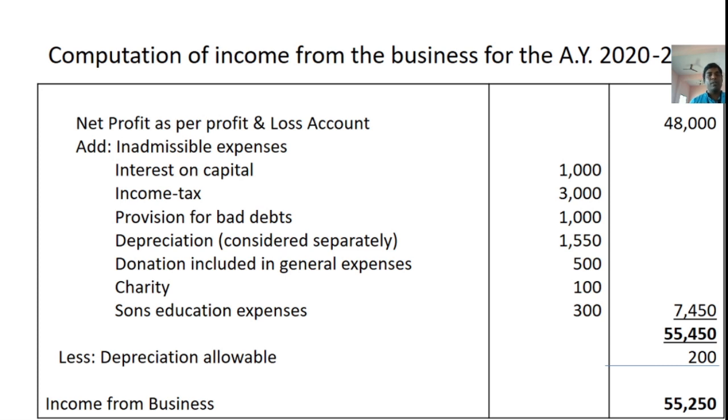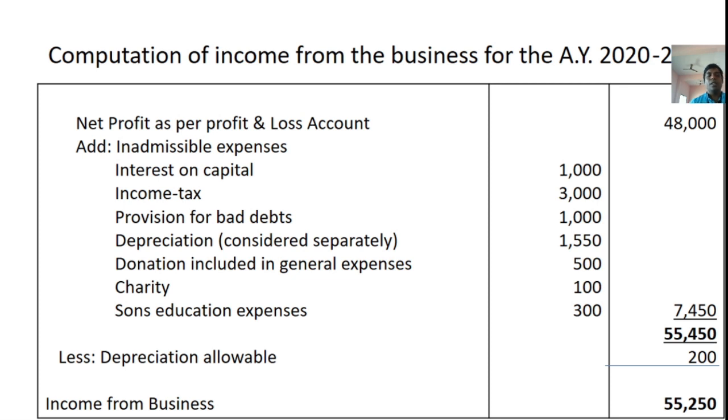Okay. After following these steps, we first take net profit as per the profit and loss account, 48,000. Then we add inadmissible or disallowable expenses like interest on capital 1,000, personal expenditure; income tax 3,000, personal expenditure; provision for bad debts 1,000, a general item disallowed; depreciation considered separately 1,550; then donation included in general expenses rupees 500, which also comes under general items; charity 100, which comes under general items; son's education expenses 300, personal expenditure.